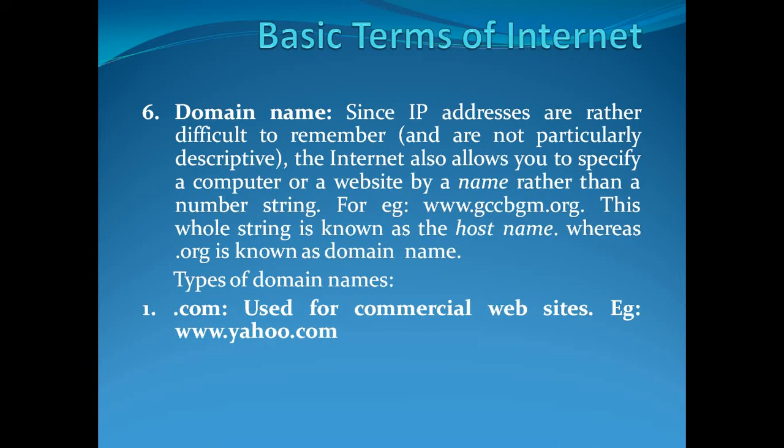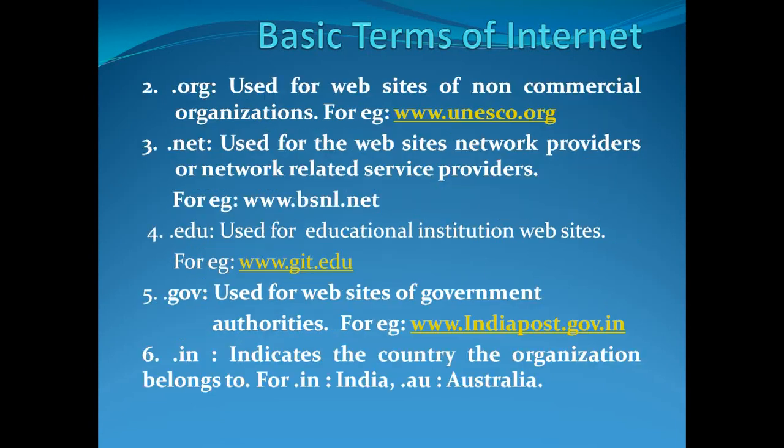So if you have a website which is earning you money, then that must end with .com. Then you should go for a domain name called .com, which stands for commercial. We then have .org, used for non-commercial organizations like NGOs, UNESCO.org for example.